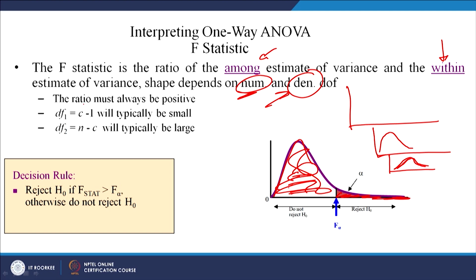The ratio must always be positive, and the decision rule is this: if this is your critical value, and the critical value is less than the calculated value, so it is in this region, then we will reject the null hypothesis. If it is in this region, we will not reject the null hypothesis, right. So, we will not reject the null hypothesis if the F statistic is greater than alpha, right.